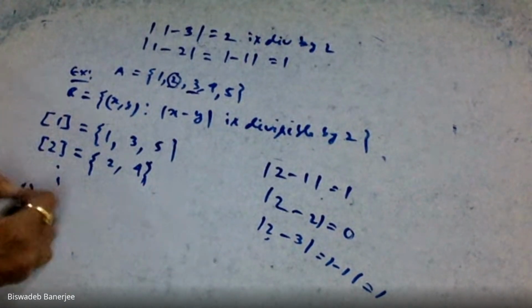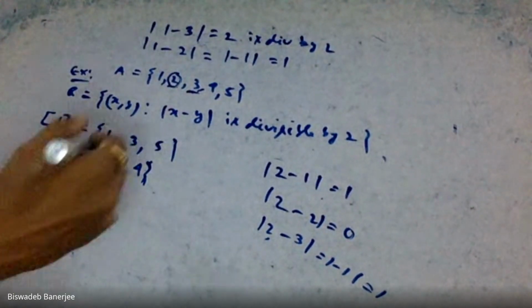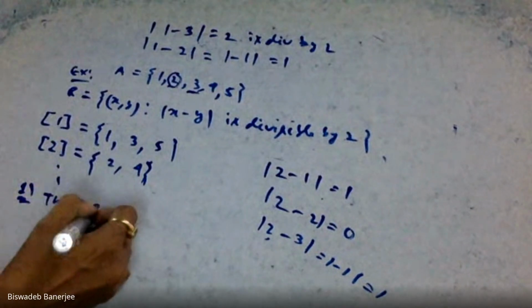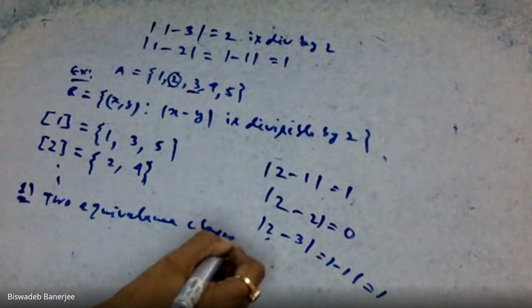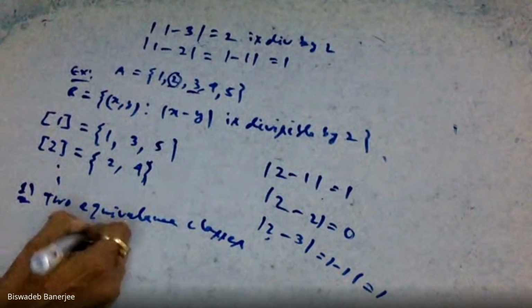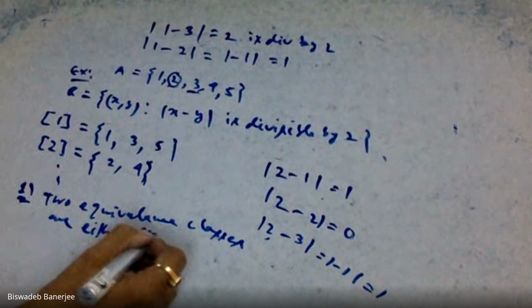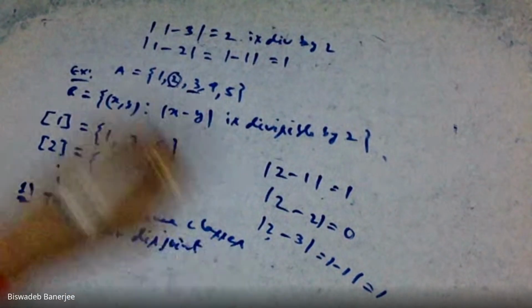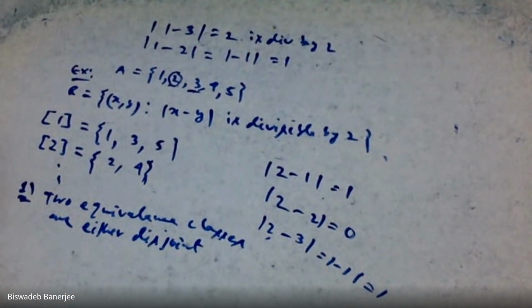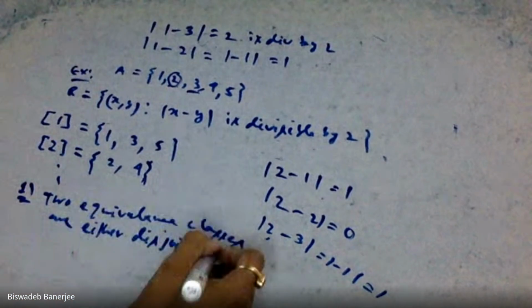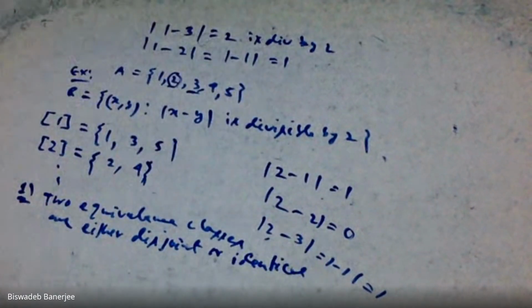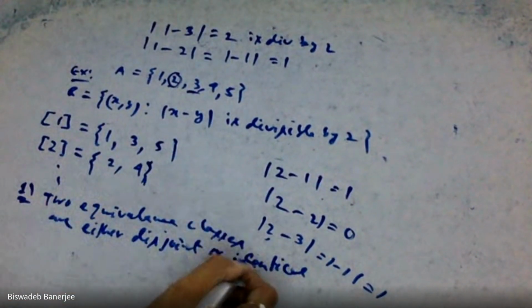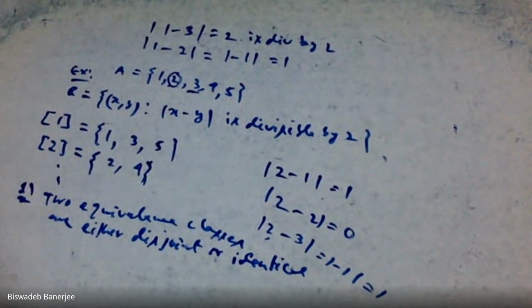First result: two equivalence classes are either disjoint or identical. Two equivalence classes are either disjoint or identical. So, a very important result. I shall give you a proof in my next class.